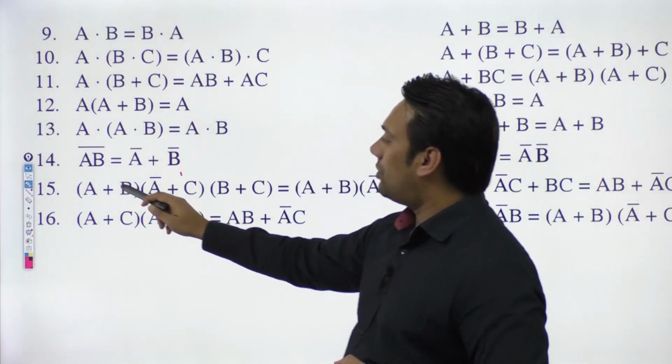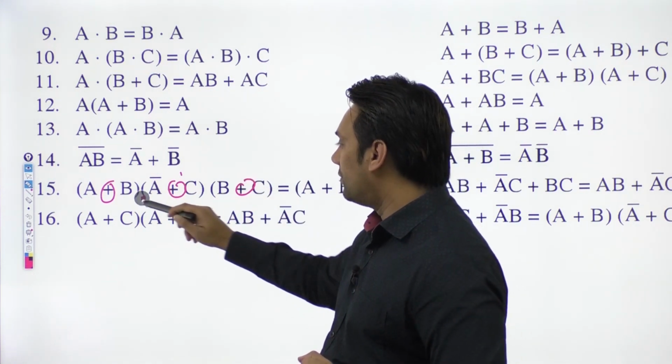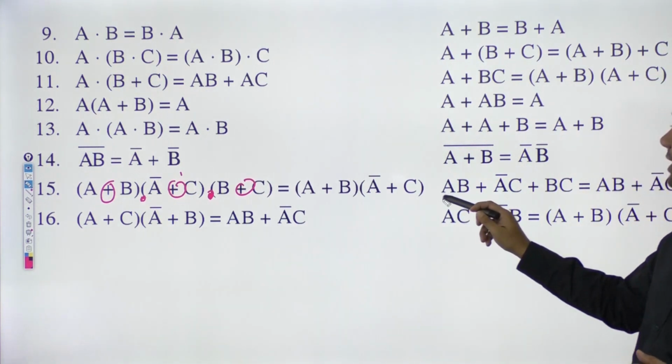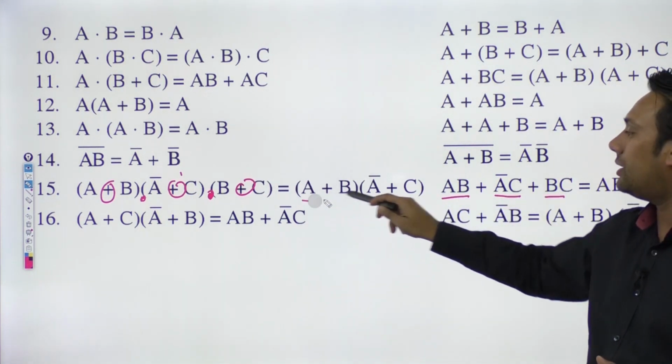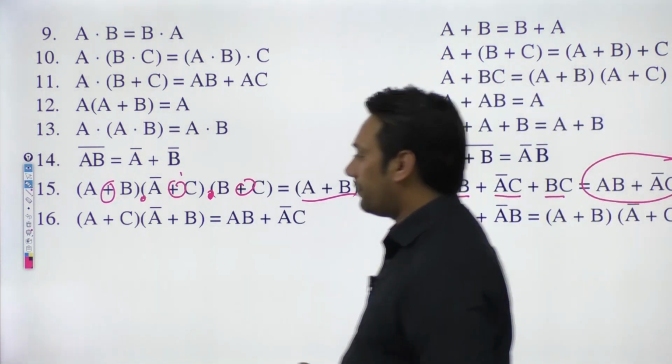So change all of these plus to dots, and change all of these dots to plus. Then the equation we will get is ab plus a complement c plus bc, which is equivalent to ab plus a complement c. So this is how you can find out the dual form of this expression.